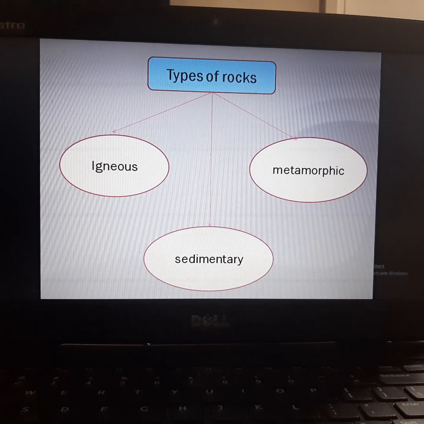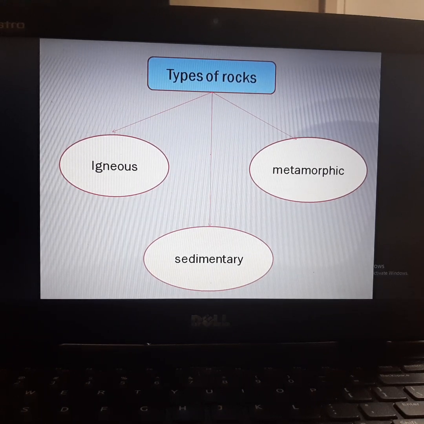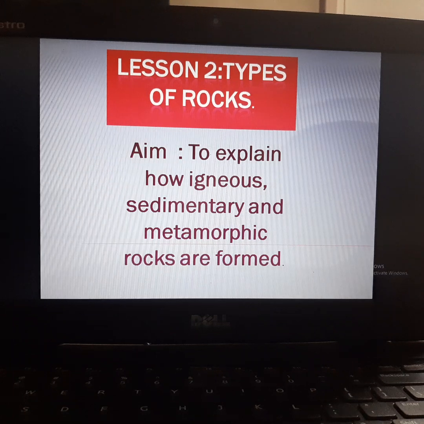In the first lesson, we discussed what types of rocks there are and why we differentiated them based on their color, whether they are shiny or not, whether granules are formed or not, and whether they have pores. Some of the rocks have pores, meaning small holes. Based on this we have the different shades of rocks that we discussed. Now we will discuss why we have different types of rocks.